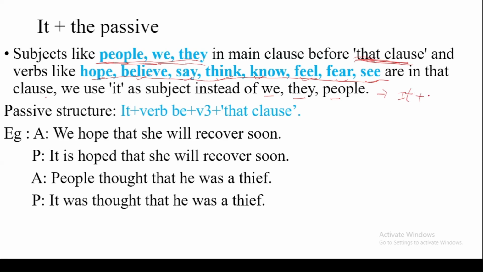Then we use the passive form. So this is the case of it plus passive. Look at this example. The example will make it clearer. The structure will be it plus verb be plus participle plus that clause.